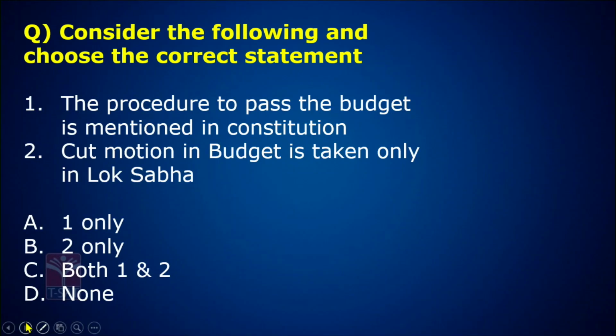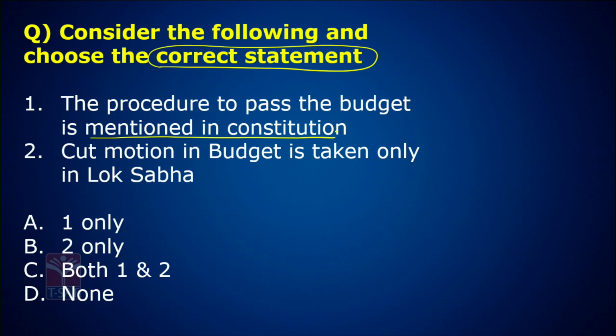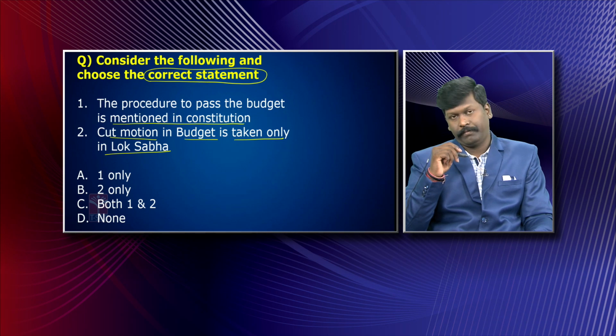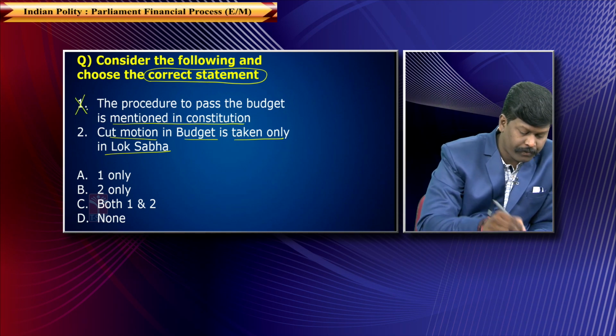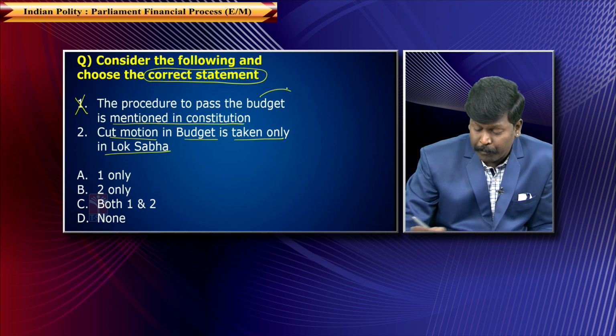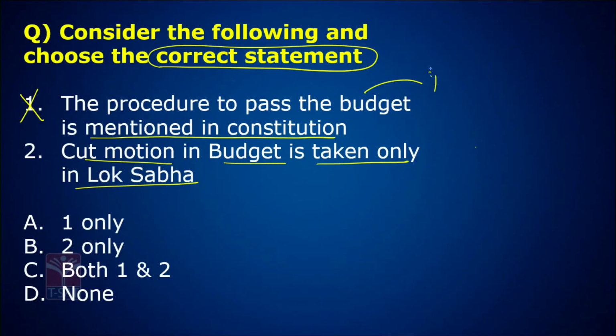Okay. Now let's go on to the next question. Look at the question, friends. Consider the following and choose the correct statement. The procedure to pass the budget is mentioned in the Constitution. Cut motions in the budget are taken only in Lok Sabha. The procedure to pass the budget is nowhere mentioned in the Constitution. Then how? The procedure to pass the budget is mentioned in the rules of the Parliament.